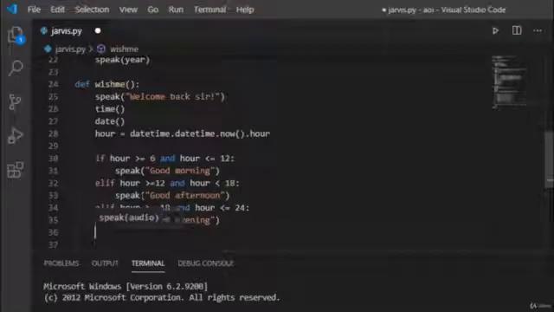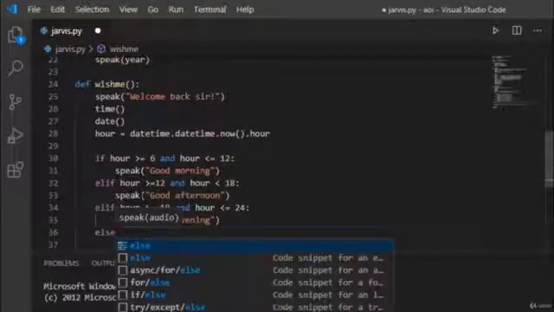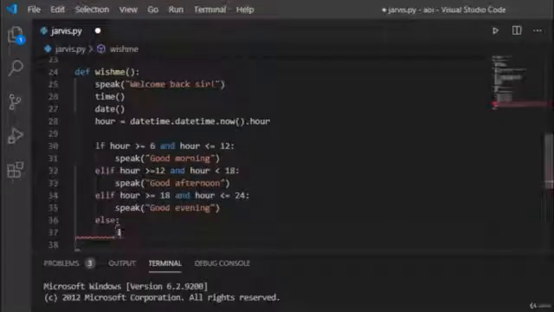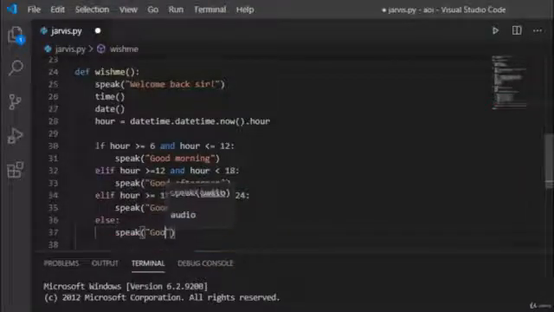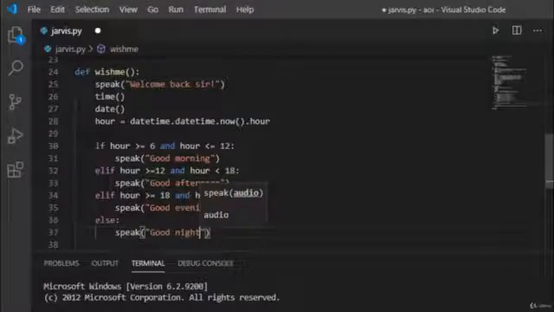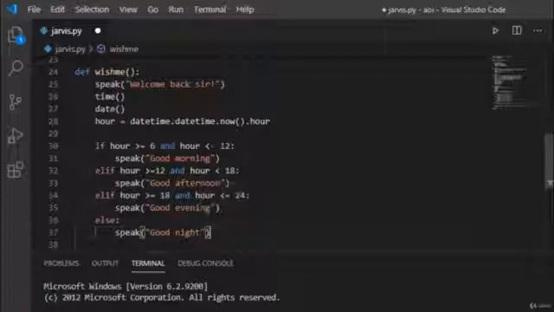Otherwise, if the time is between midnight and 6 am, it should say good night. So now it is done. Now let's call the function at the end and let's see if it works or not.